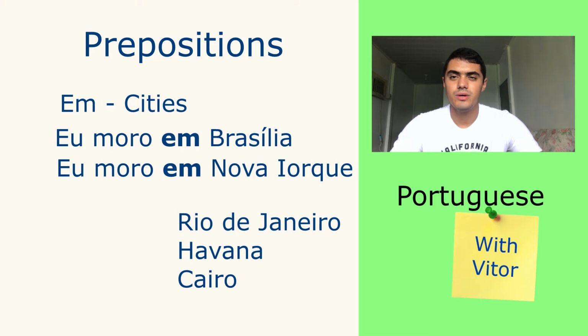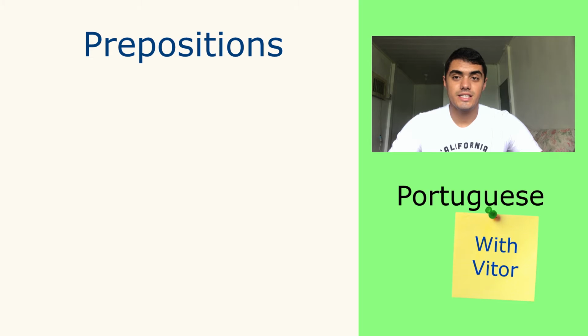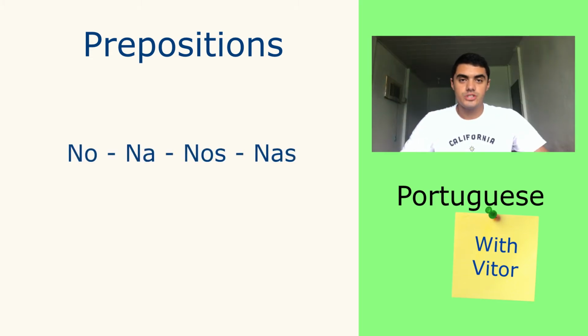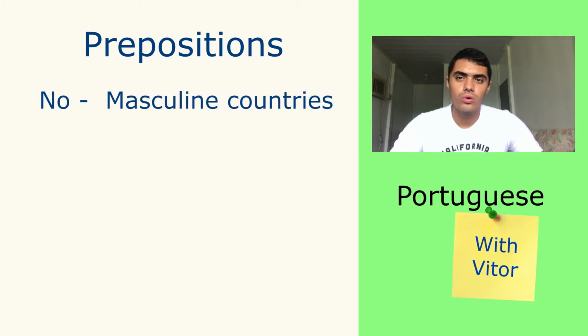Take a look at these 3 ones and make sure you know them, because they are almost all of the exceptions of this rule. And for these exceptions, and for countries, continents, regions, and islands, we have to use no, na, nos, nas. When do I use no? When it is for a masculine word. For example, a masculine country, a masculine continent, a masculine region.